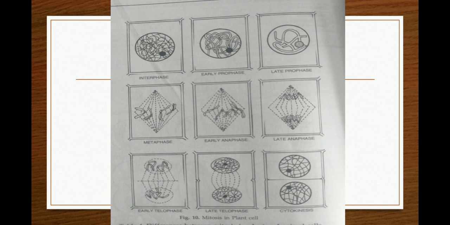This is the diagram which shows mitosis in plant cells. The steps are almost similar: first interphase, then prophase, metaphase, anaphase and telophase. But in the plant cell there is no centriole and no aster formation. Also, no cell furrowing takes place during cytokinesis. So these are the basic differences. Otherwise the rest of the process and the mechanism is similar to that of the animal cell.